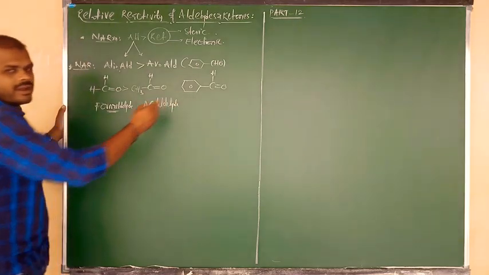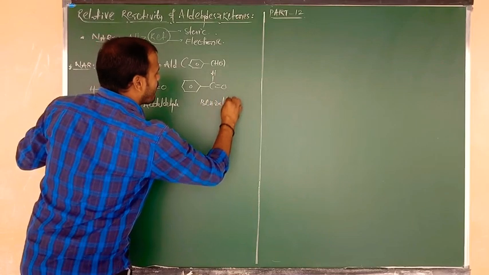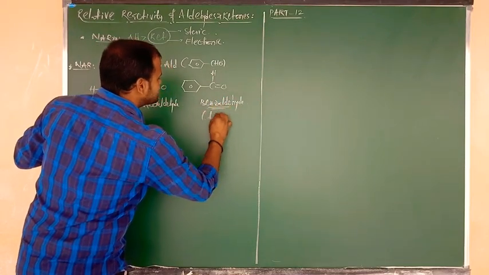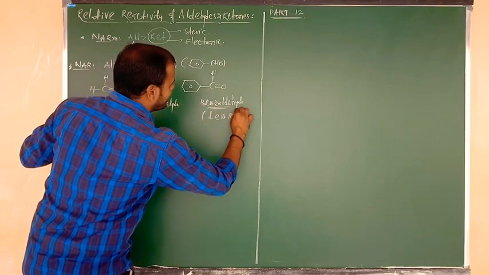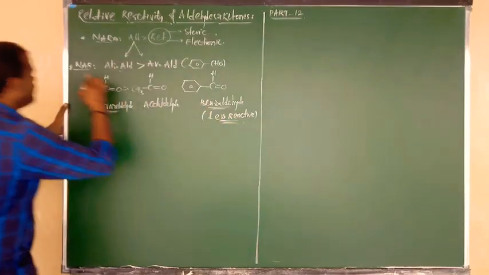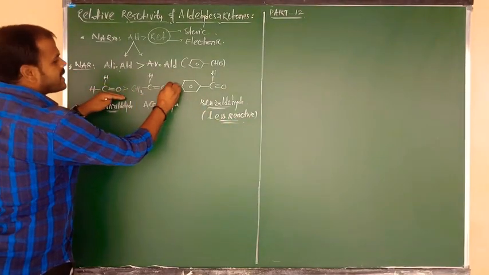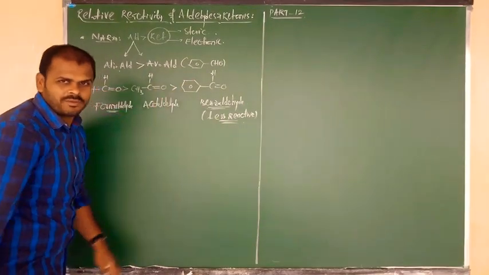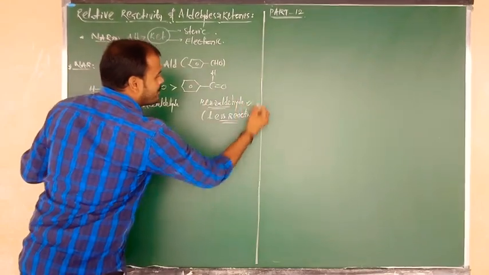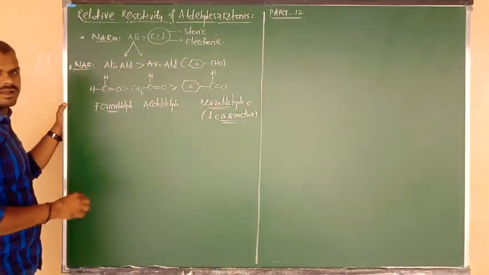Again after that, the aromatic aldehyde, that is nothing but benzaldehyde. So benzaldehyde is less reactive in nucleophilic addition reactions. So aliphatic aldehydes are more reactive as compared to the aromatic aldehyde. Okay, the aromatic aldehyde example is benzaldehyde. It is very less reactive as compared to the aliphatic aldehydes.